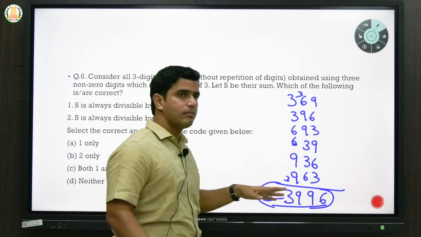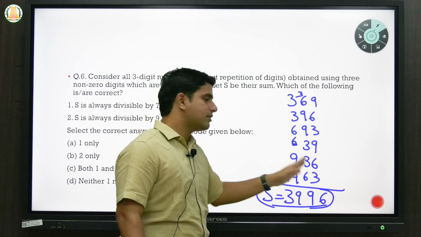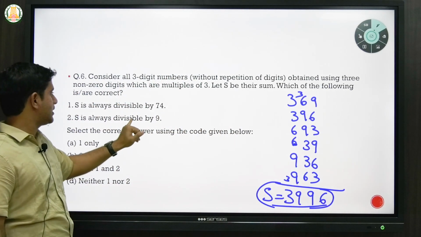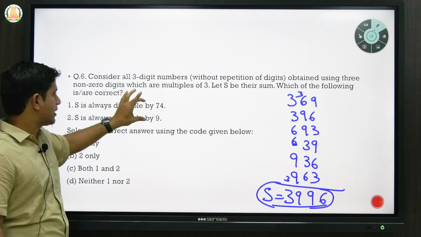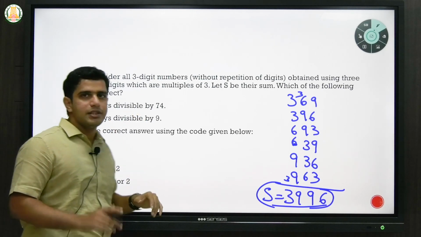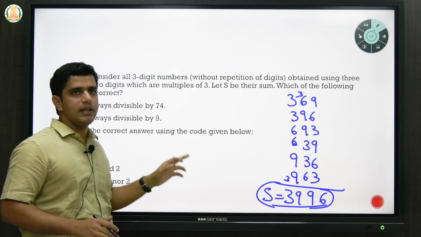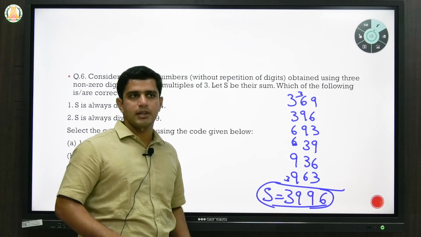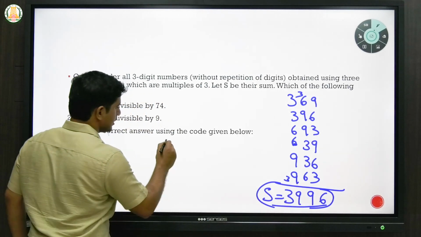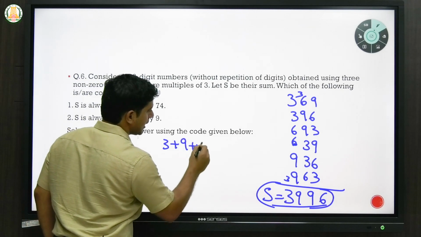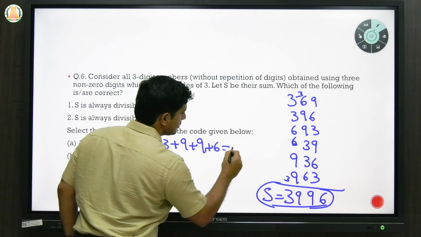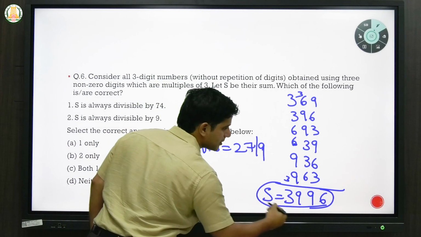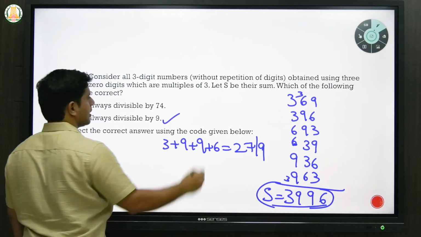So one logical way would be to take 3996 and find out all its factors. Or again, since we have less time, we can only check whether it is divisible by 9 or by 74. If you can just find out these two, that is enough. In the last session, we saw the divisibility rule of 9. If the sum of the digits is divisible by 9, then the number will be divisible by 9. Here, the sum of the digits is 3 plus 9 plus 9 plus 6, which is 27. And we know 27 is divisible by 9. That means this entire number is divisible by 9. So you can say S is always divisible by 9.